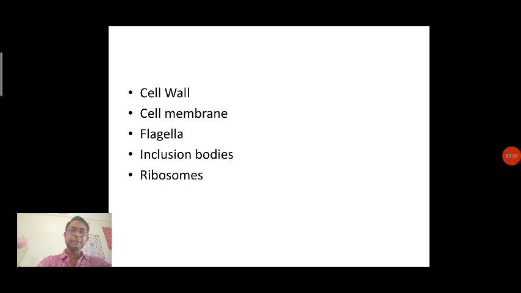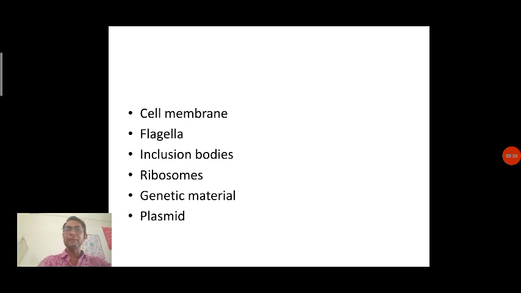Inside this external cell wall there is a cell membrane. A locomotory organ like a flagella is also present in some bacteria. Then in some bacteria there will be inclusion bodies, ribosomes, genetic material, and the most important thing present in the bacterial cell is a plasmid.